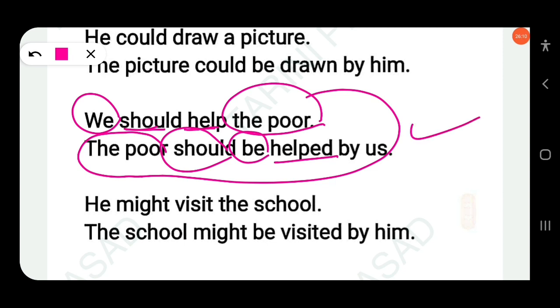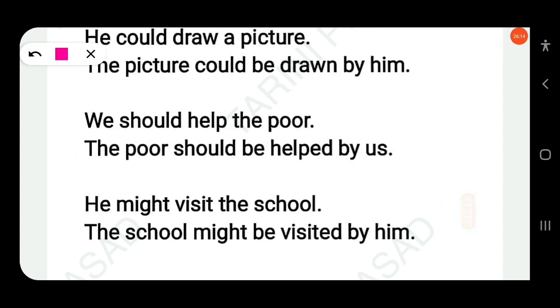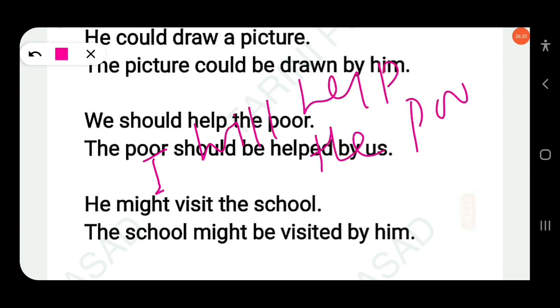Okay. So suppose we take another example. I will help the poor. Don't write "the poor would be helped by me." This is wrong. The poor will be helped by me.